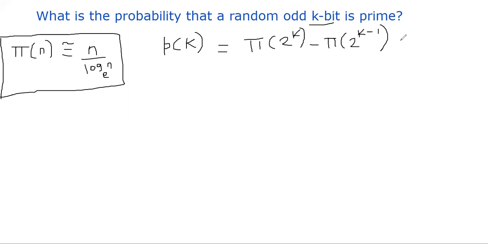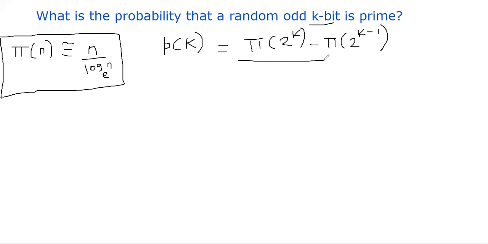If you plug in k to be 3, it should be clear why I do pi of 2 power k minus pi of 2 power k minus 1. If k is 3, there are 8 possibilities, but not all of those 8 are 3-bit, right? Half of those actually start with 0. So we don't need those. That's the reason why I'm subtracting 2 power k minus 1. That means we will get rid of the remaining 4 numbers that require only 2 bits in the case of k being 3. All right, that's basically it.